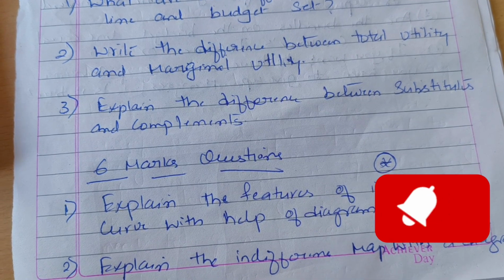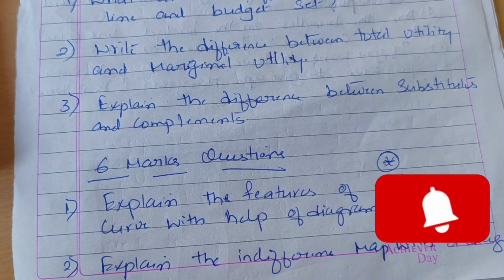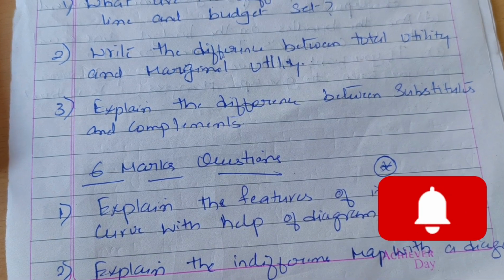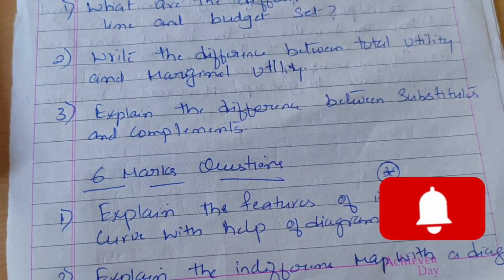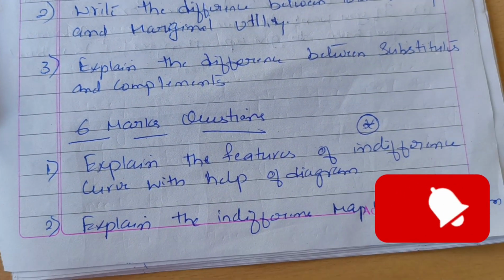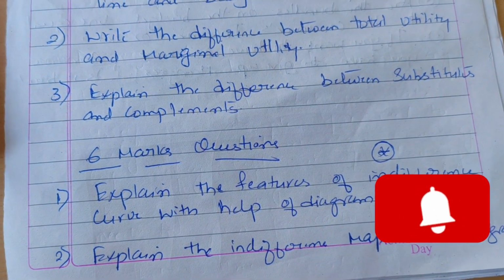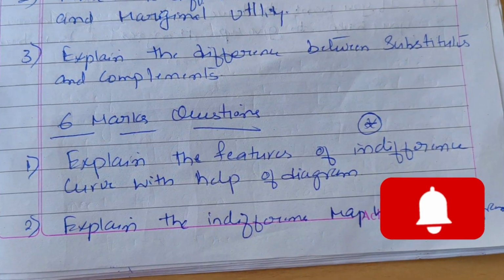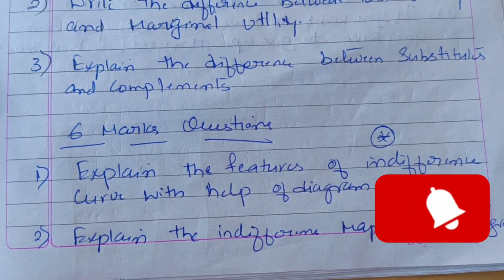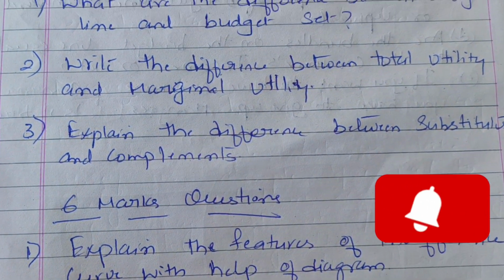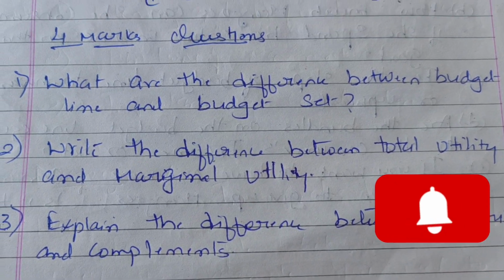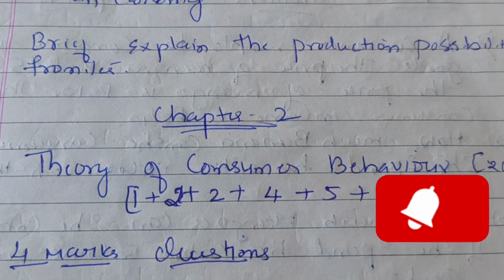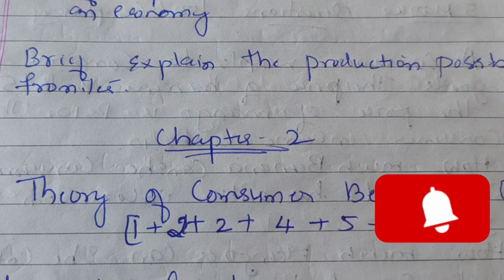In the same way, for 6 marks, they may ask you a question like, explain the features of indifference curve with the help of a diagram, and explain the indifference map with a diagram. So in these two questions, there are another 2 questions in this chapter. Regarding these 6 marks questions, they may ask 1 question for your annual exam. The next 6 marks question is related to the law of diminishing marginal utility.